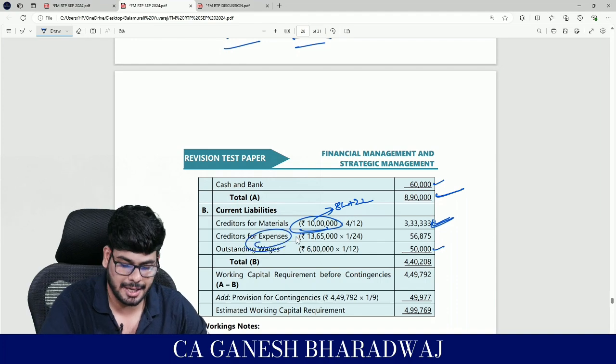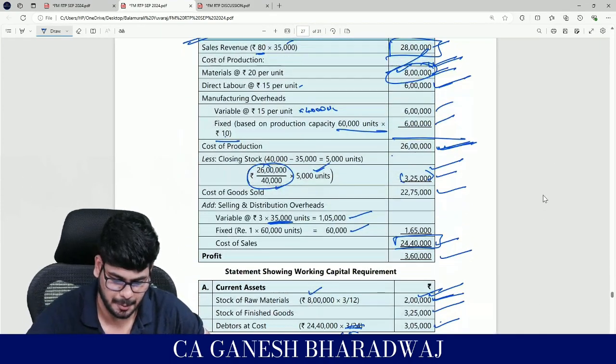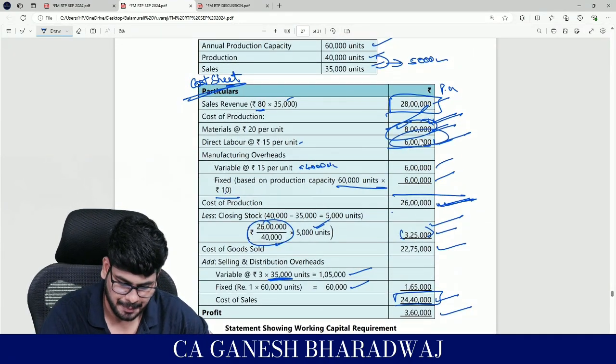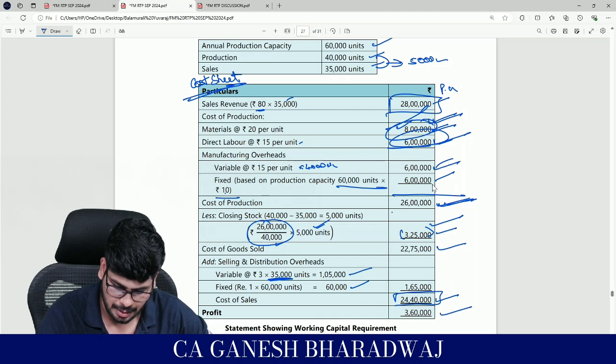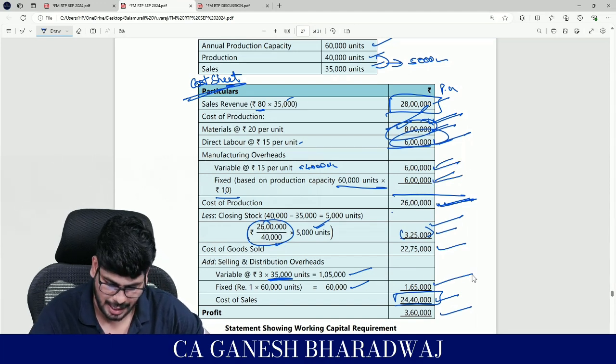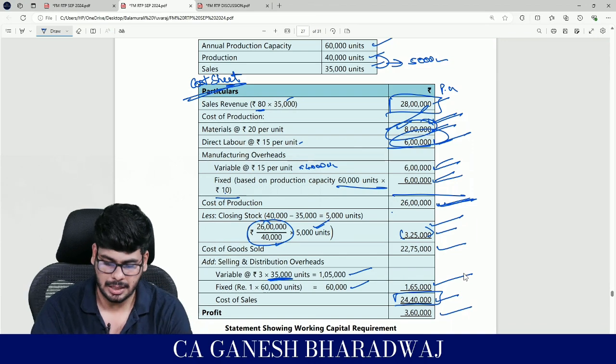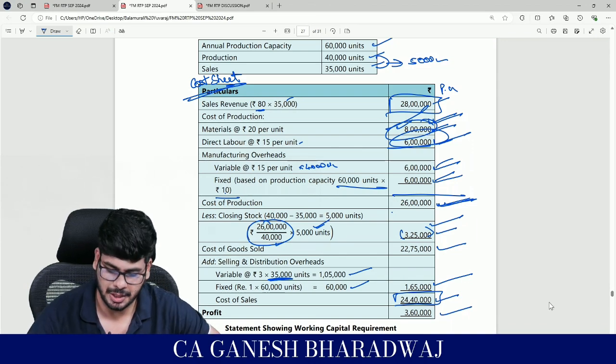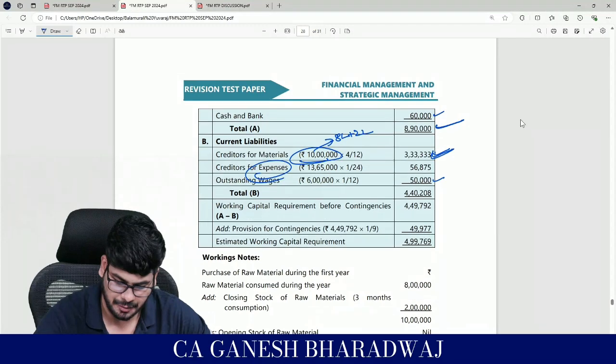Now, all other expenses apart from this. What are the other expenses? Forget your material and labor. All other expenses: 6 lakh plus 6 lakh plus 1,65,000. How much is it? 13.65 lakh. Okay, so 13.65 lakhs, right?